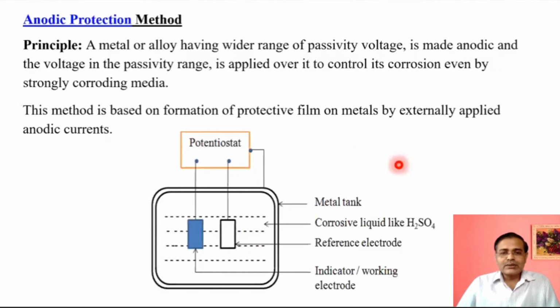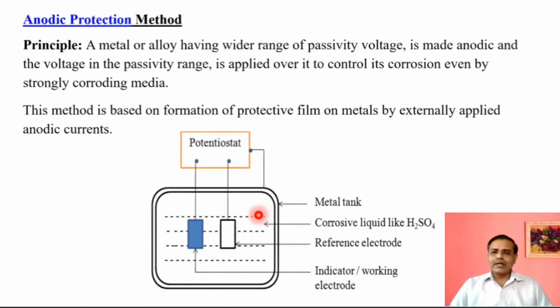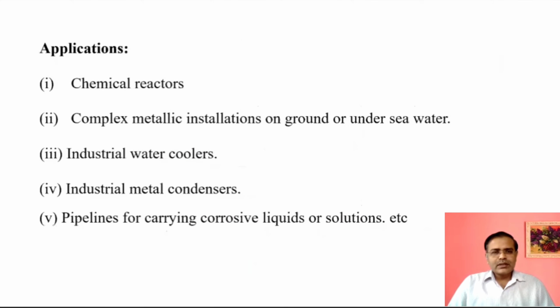Due to this, though a highly corroding medium is present in this tank, it cannot corrode this metal. But the problem is, if this system goes out of control or if something happens, then there will be very, very fast corrosion. There are some applications for this method, such as chemical reactors, complex material installations in the ground, seawater, water coolers, industrial metal condensers, pipelines for corrosive liquids, etc.